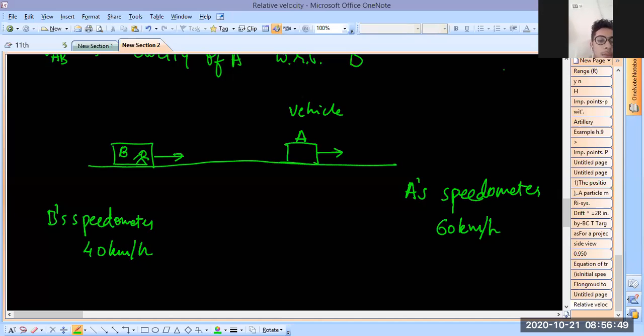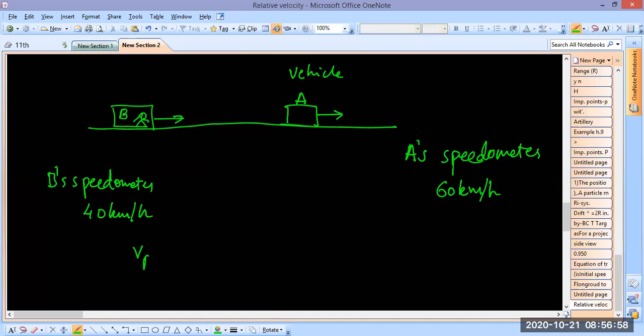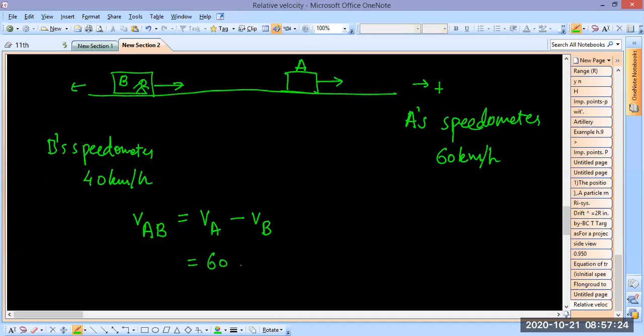So what we have derived is, velocity of A as seen by B is equal to velocity of A minus velocity of B. See, it's velocity, not speed. In one-dimensional motion we haven't written the vector sign, but we will do that soon. Remember, these are velocities, so right side is positive. So A's velocity is actually 60, and B's velocity is 40.